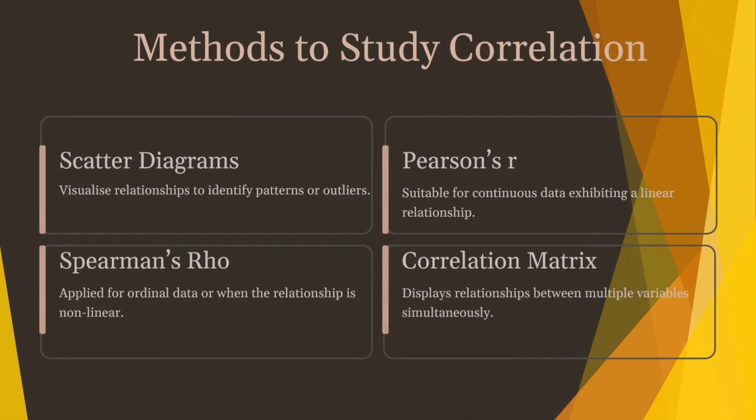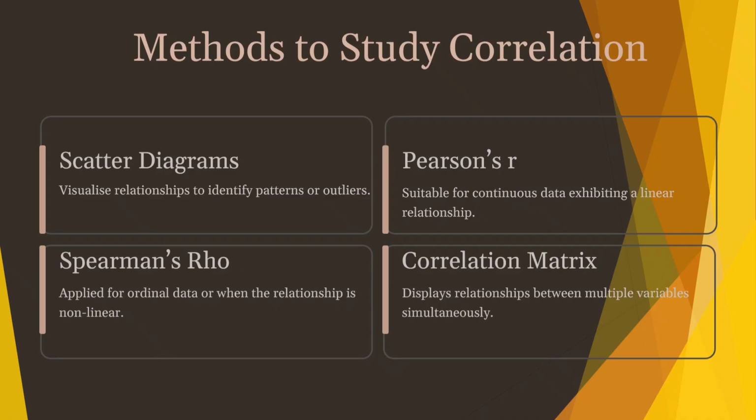And then we can use Pearson's r. This is the most common method for continuous data like height, weight, temperature, when we expect a straight line relationship. And then the third, we can use Spearman's rho.